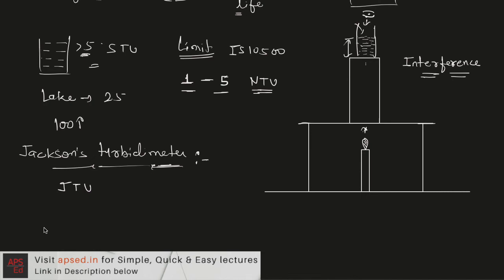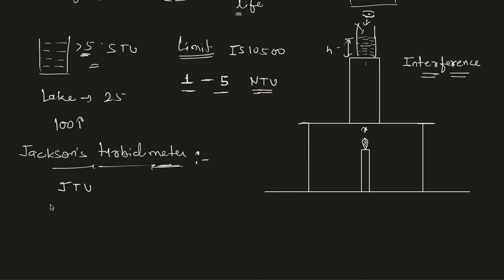So the value of height at which the light stops being visible, if it is H, and if the value of H is 10.8 centimeters, then it reflects 200 JTU or Jackson's turbidity units. And if this height is about 21.5 centimeters, then the value of turbidity is 100 JTU.